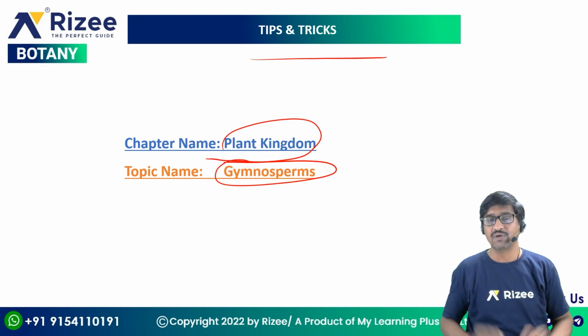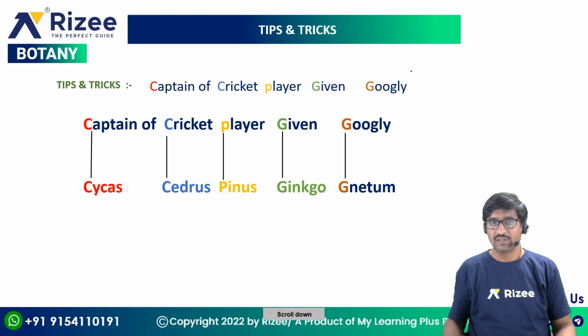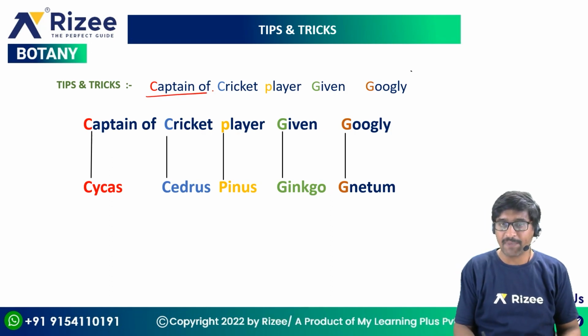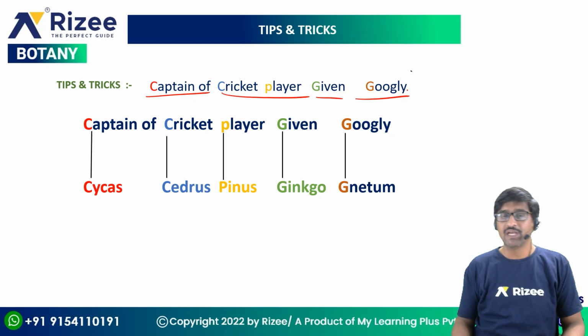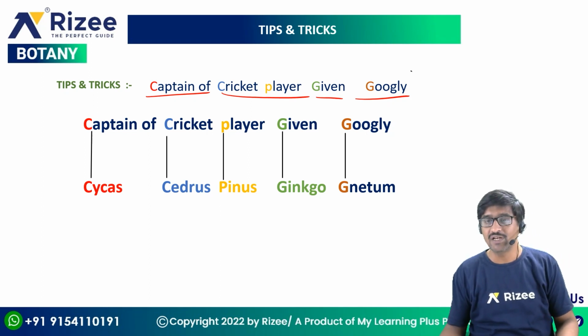So how to remember the class names and examples? The simple tip is: captain of cricket player given googly.